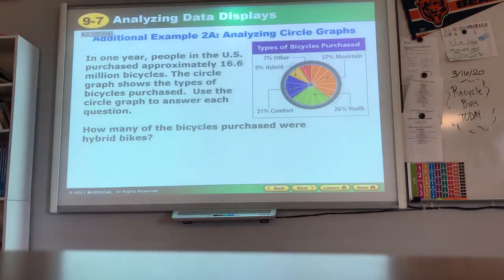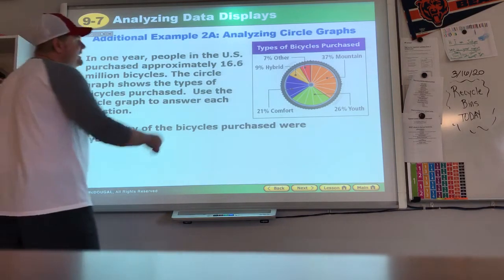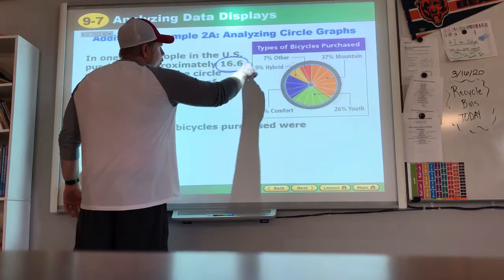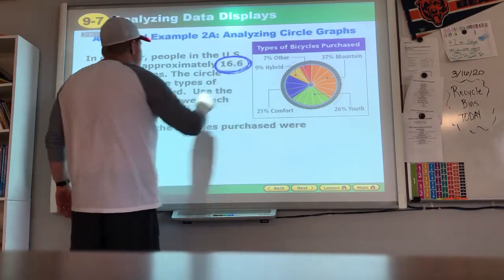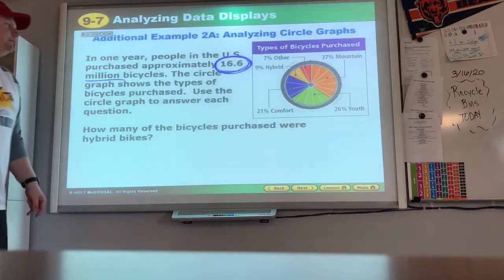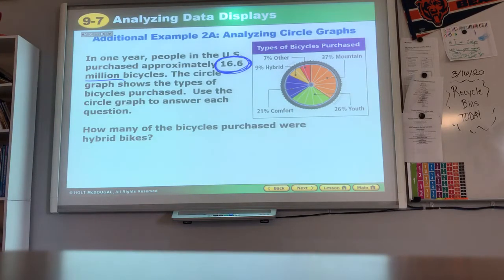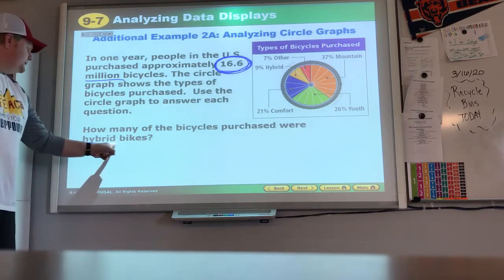All right, so we break that down. In 1 year, people in the U.S. purchased approximately 16.6 million bicycles. The circle graph shows the types of bicycles purchased. Use the circle graph to answer each question. How many of the bicycles purchased were hybrid bikes? Now, they asked for a number. The total was 16.6 million, and they want to know hybrid bikes.